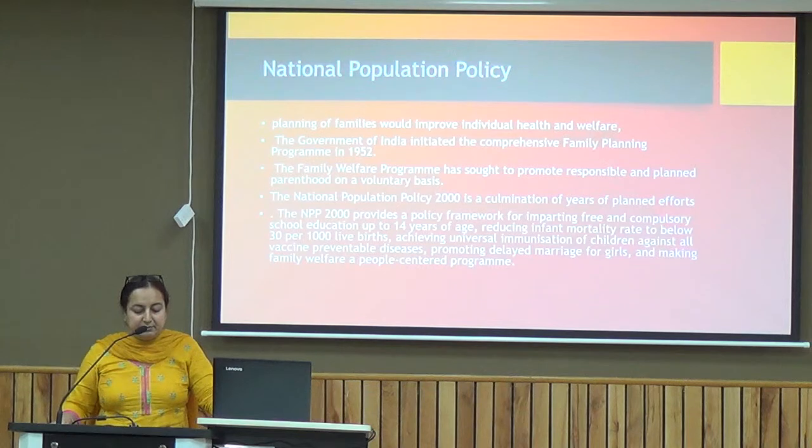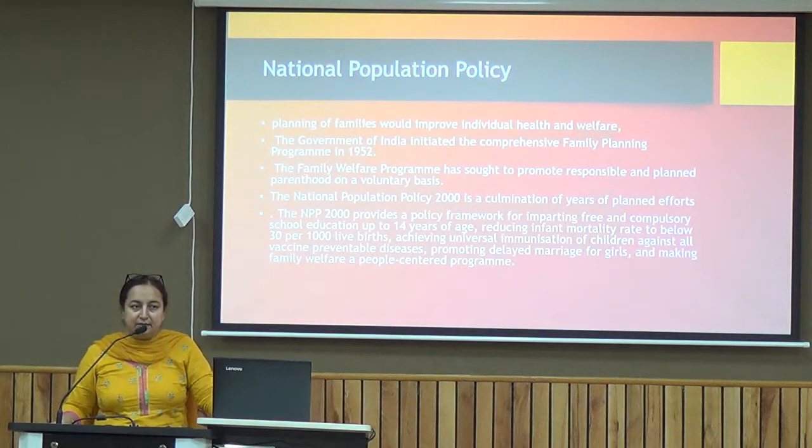The National Population Policy 2000 also provides a framework for imparting free and compulsory education up to the age of 14 years, reducing the infant mortality rate below 30 per thousand, achieving universal immunization of children against vaccine-preventable diseases, promoting delayed marriages for girls, and making family welfare a people-centered program.